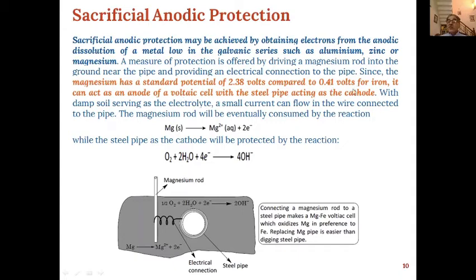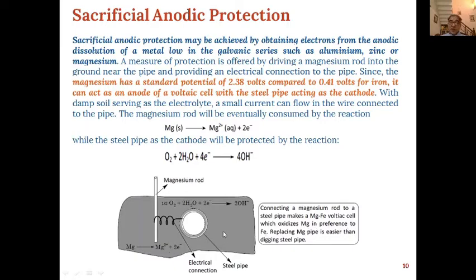Because of that, it can act as an anode of a voltaic cell with a steel pipe acting as a cathode. For example, over here we can see a steel pipe, for which we want to prevent corrosion, and this steel pipe is present in the soil. What we will do is bury a rod of magnesium and connect it to the steel pipe. Connecting a magnesium rod to a steel pipe makes a magnesium-iron voltaic cell, which oxidizes magnesium in preference to iron.